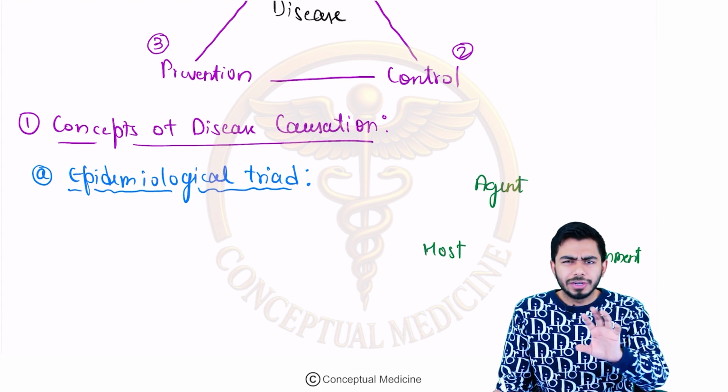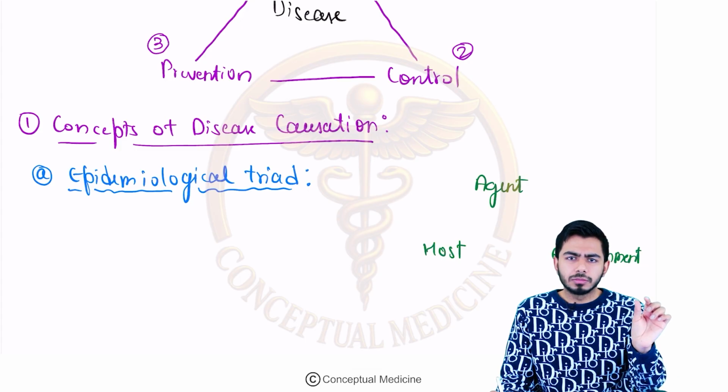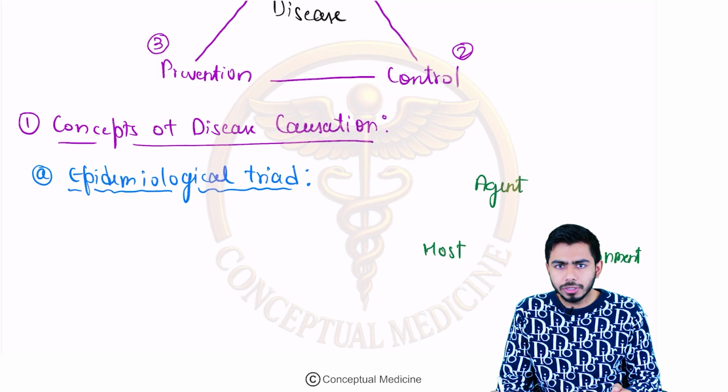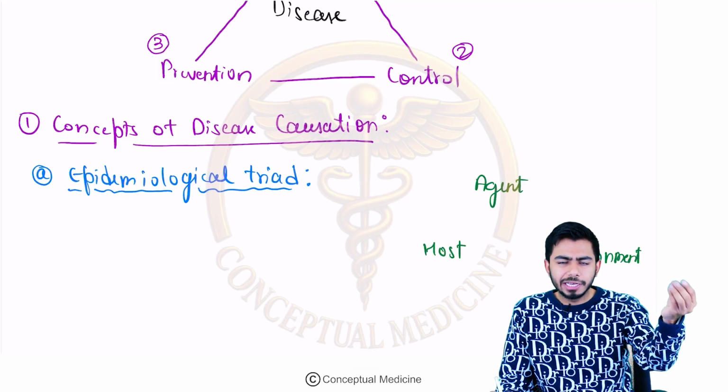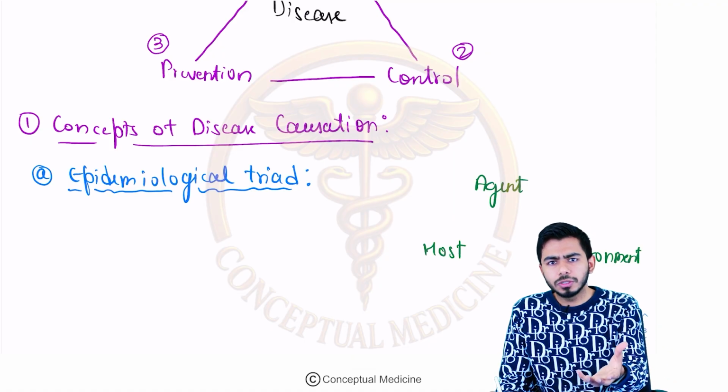Now look, very simple to understand. If there is some agent, some microorganism or some pathogen, it needs some host to survive. For example, that virus or any kind of pathogen will find a host, and that host could be the human.